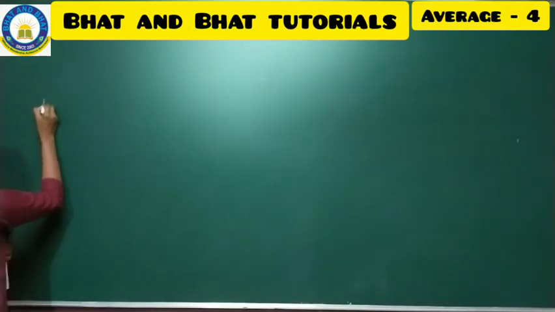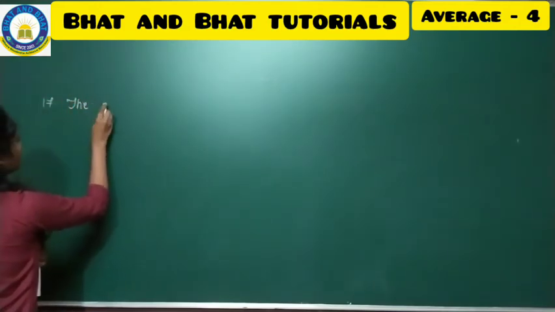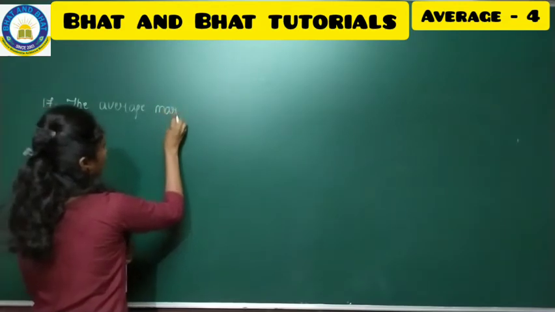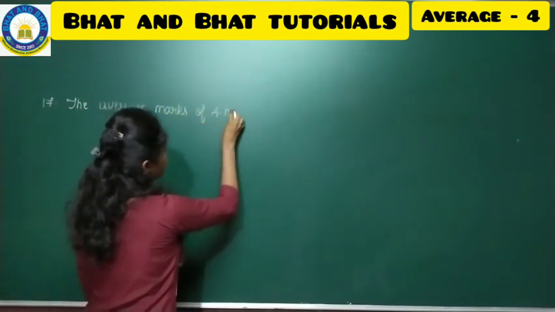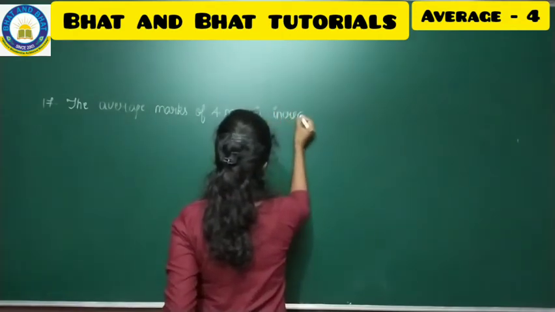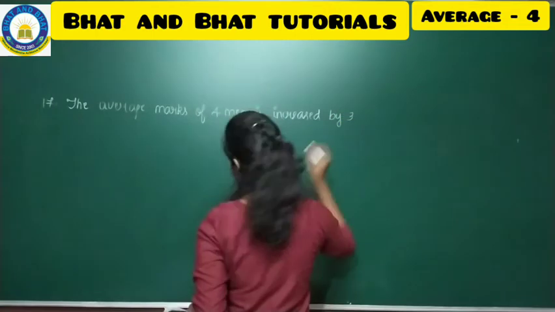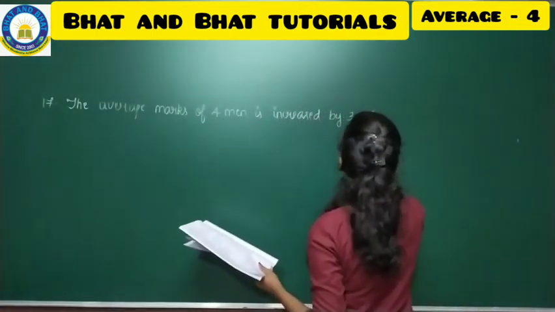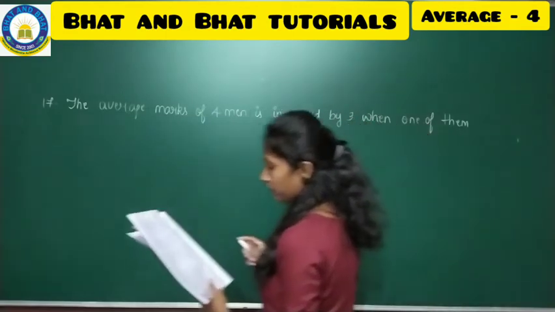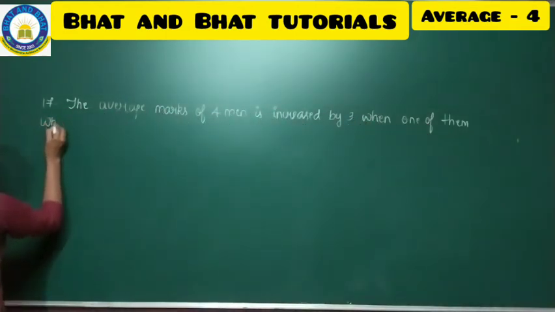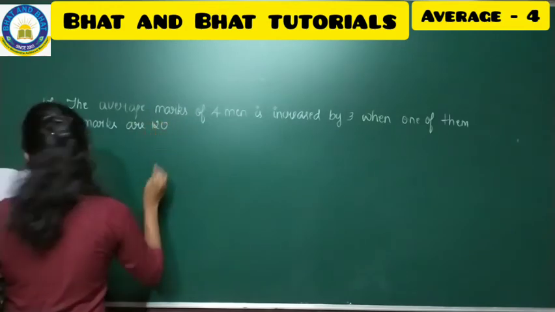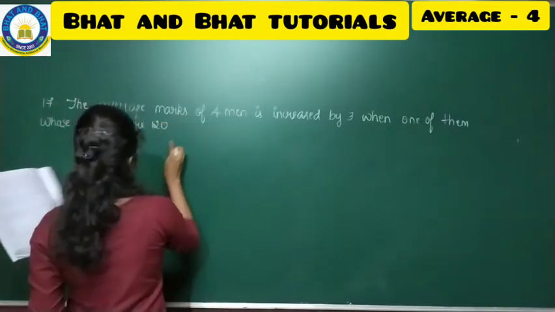The average marks of 4 men is increased by 3 when one of them, whose marks are 120, is replaced by another man.